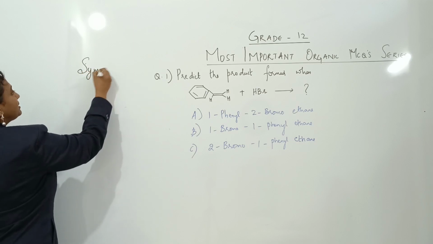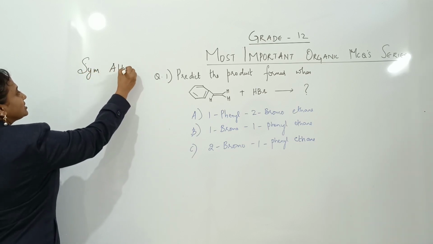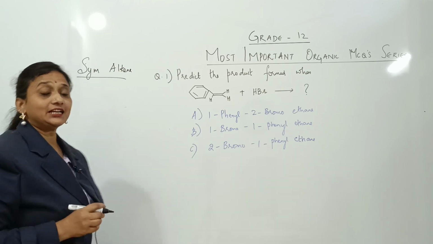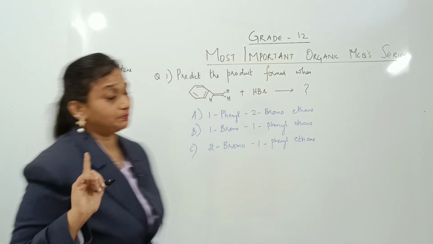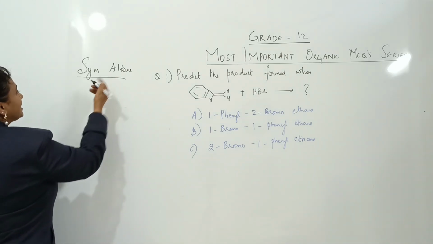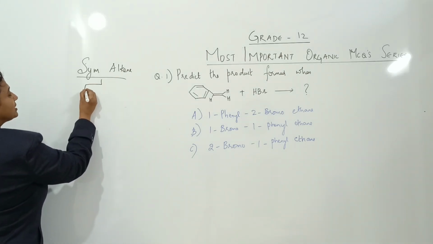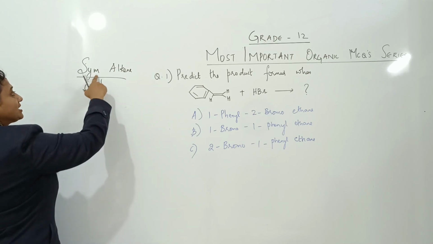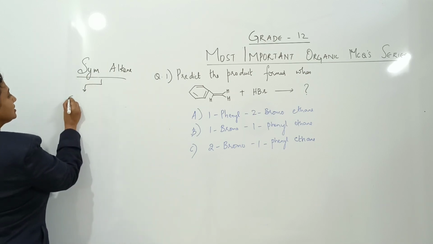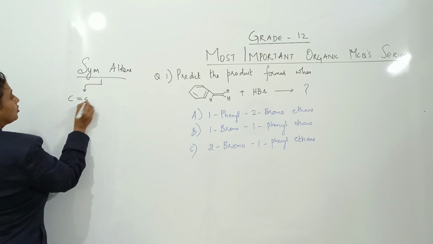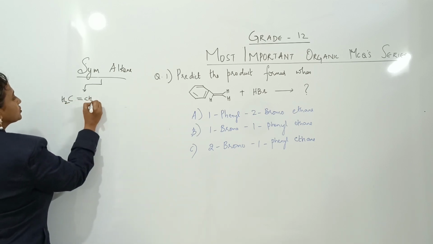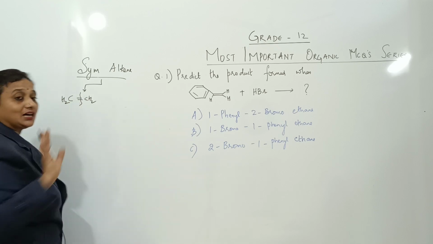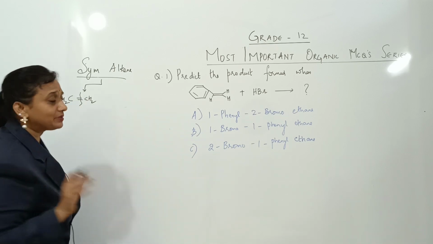When I have a symmetrical alkene, what actually is an alkene? We have studied in grade 10th also. Alkenes are double bonded, unsaturated compounds. Alkenes are of 2 types. What is that? Symmetrical and unsymmetrical. When you take symmetrical, how does it look? See here, around the double bond, both the carbons are same. I am adding hydrogens, CH2, CH2. When I break the double bond, both are similar, same number of carbon atoms.